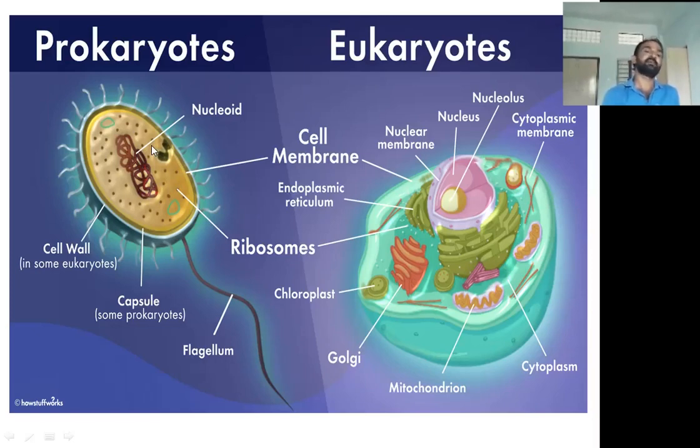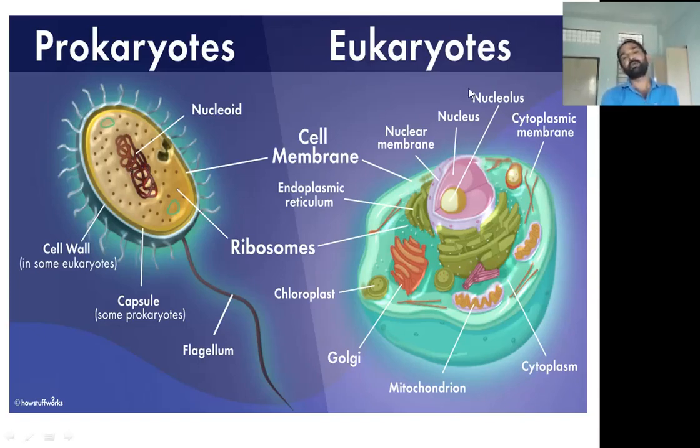As you see here, the prokaryotic cell contains a cell wall, capsule, cytoplasm, nucleoid, flagella or cilia, and ribosomes. These membraneless ribosomes are also present in eukaryotes. So the cytoplasm of the prokaryotic cell contains only one cell organelle, the ribosome. All the remaining cell organelles are absent in the prokaryotic organism.